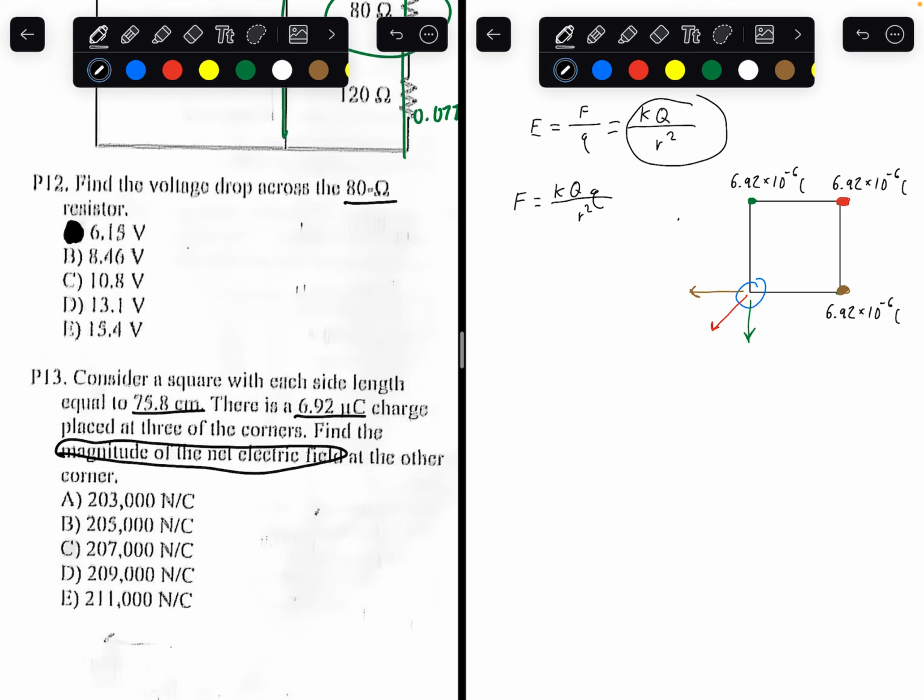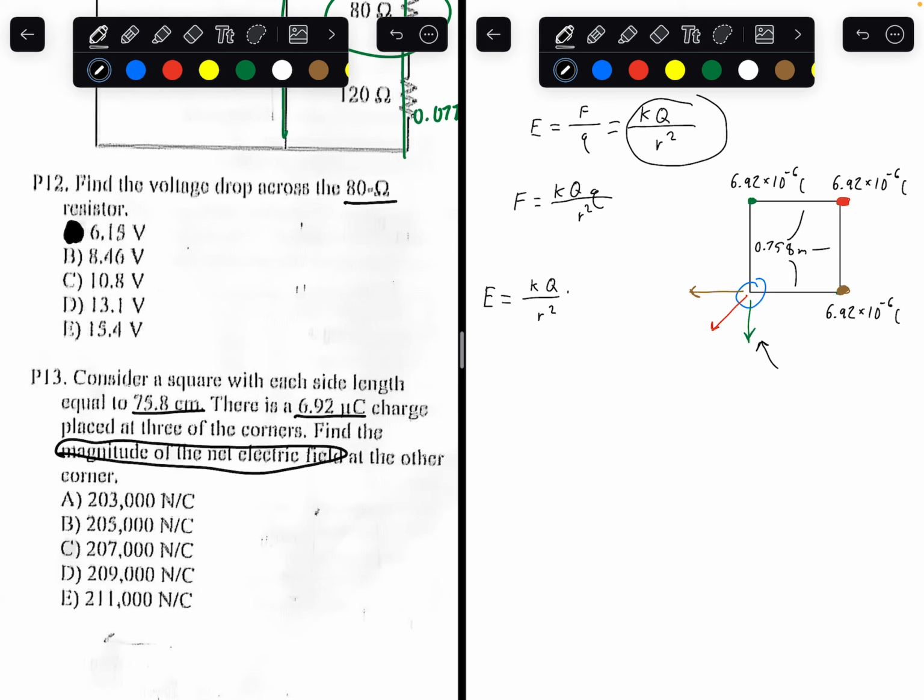Let's first find the values of the three vectors. You do that by using this equation. So let's try to find the value of the green vector. E, the electric field, equals Coulomb's constant times the charge divided by the radius squared. And we know each side length of the square is equal to 0.758 meters.